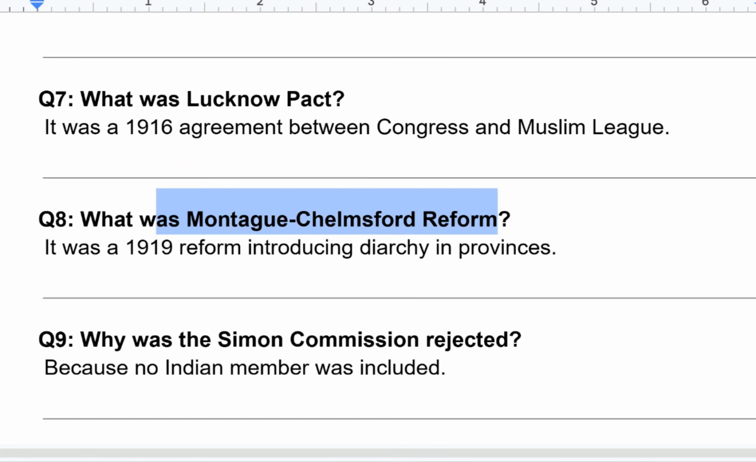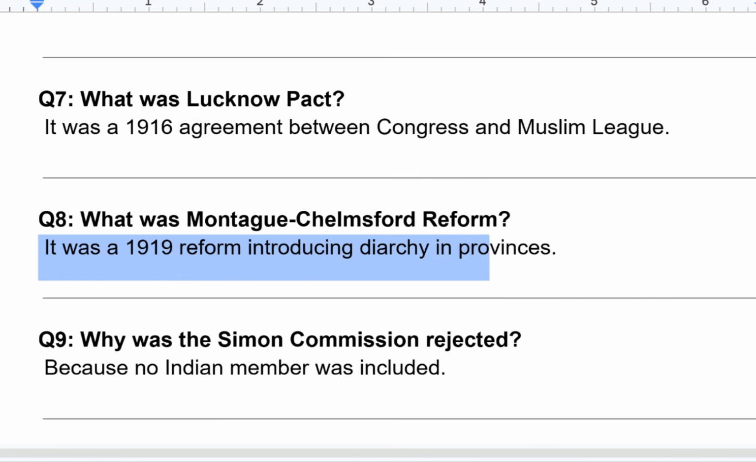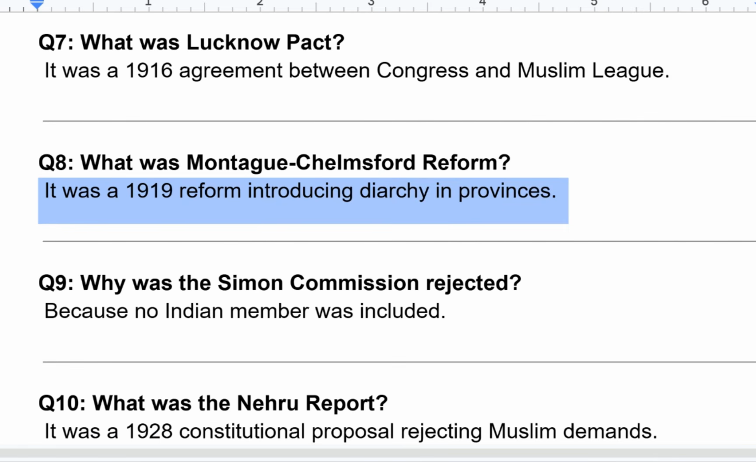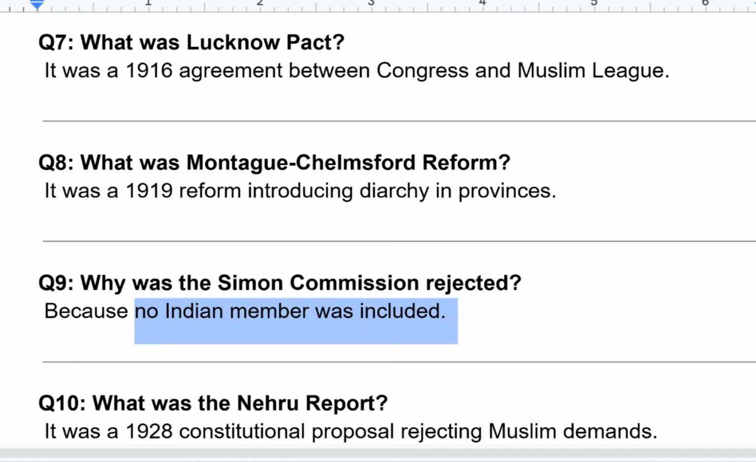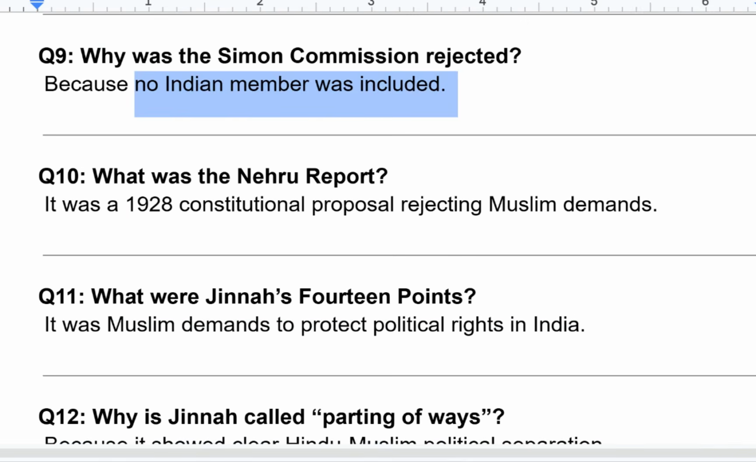What was Montague Chelmsford reform? It was the 1919 reform introducing diarchy in provinces. What was the Simon Commission? Why was the Simon Commission rejected? Because no Indian member was included. That's why the Simon Commission was rejected.